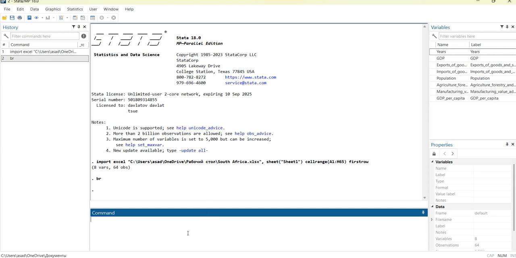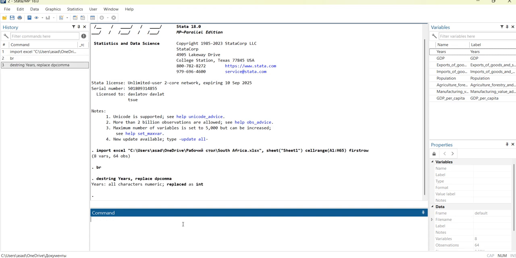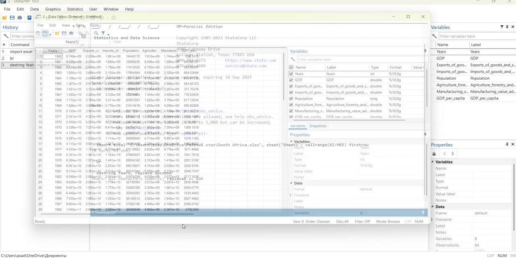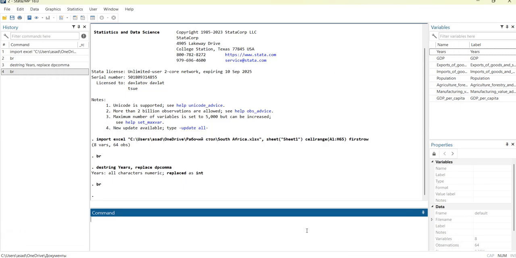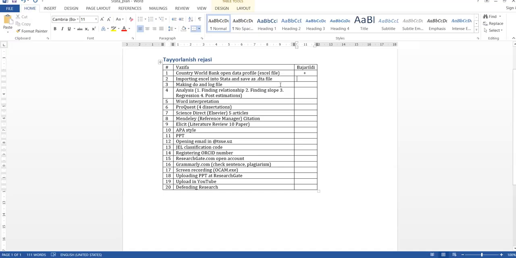And now we are going to write this code, destring years, replace, and the comma. So we are going to browse again. Here you can see Stata accepted everything, even years. So we are going to put a plus here.